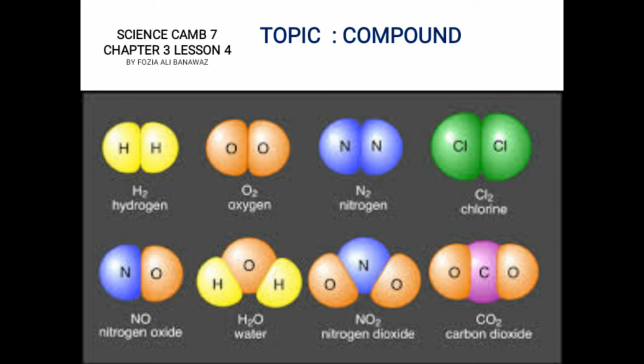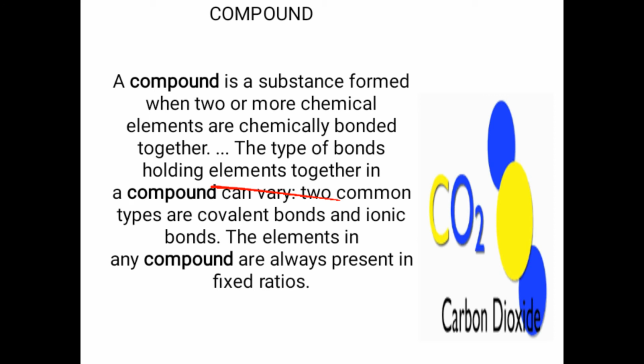When atoms combine, they react. And when they react, they exchange their electrons or they share their outermost electrons, and they make a chemical bond. This is a chemical reaction which makes a compound. A compound is defined as a substance in which two or more chemical elements are combined by chemical bonds. And how they combine decides the type.